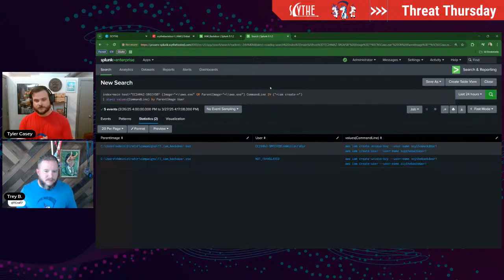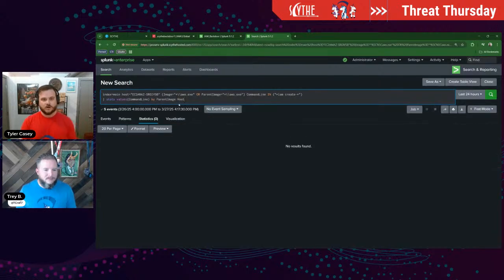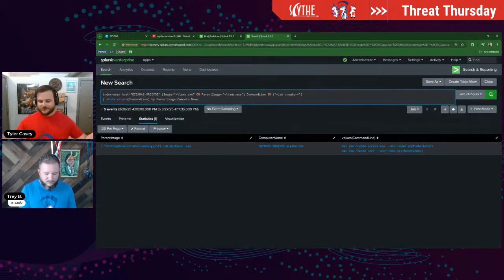So not just for the user being created, but you could change the field or add the field of user into it. So maybe you have a list of known AWS administrators or something like that, and you want to monitor that list and see if anybody outside of that is doing something, or even you could change it to computer name or host or anything like that. Because you couldn't change it to host. That's what you get for doing it live. Computer name. You could change it to computer name and then see if anything like that.